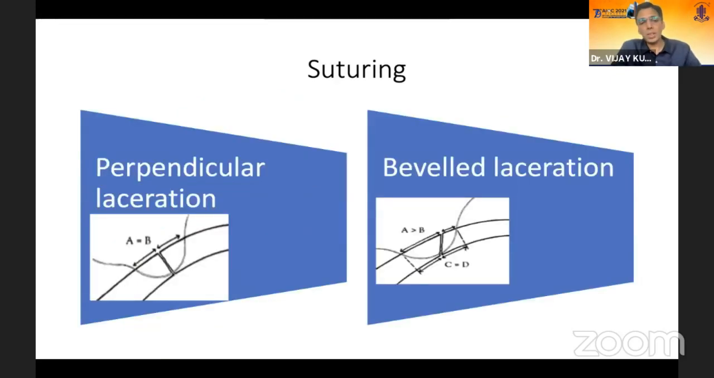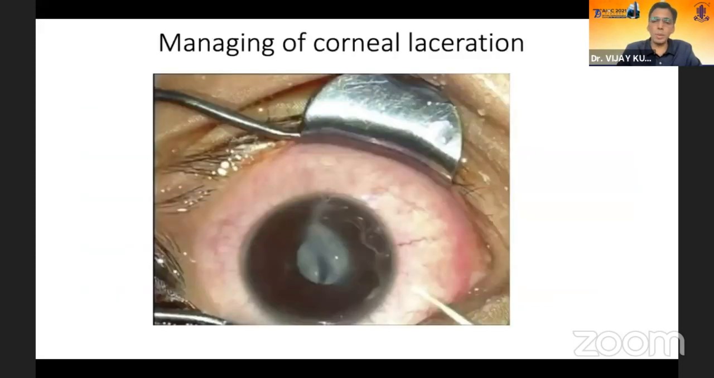When a laceration is a perpendicular laceration, the suture can be equally divided in the distance on the anterior aspect of the laceration. But when it's a beveled laceration, we should center the suture around the posterior aspect rather than the anterior aspect, so that there is no gaping of the wound.